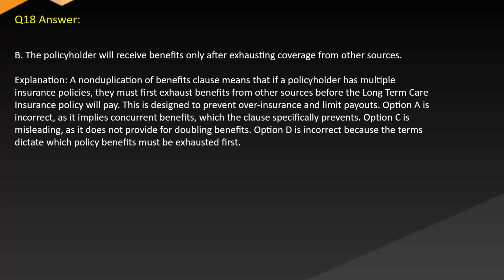Option A is incorrect, as it implies concurrent benefits, which the clause specifically prevents. Option C is misleading, as it does not provide for doubling benefits. Option D is incorrect, because the terms dictate which policy benefits must be exhausted first.